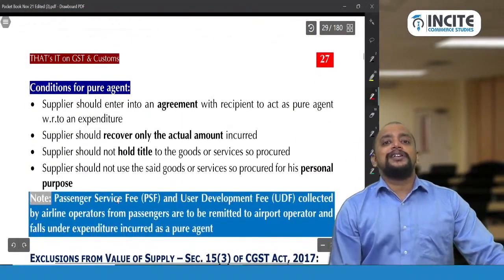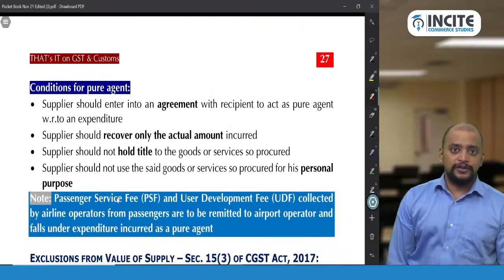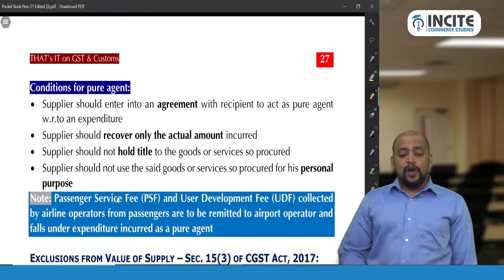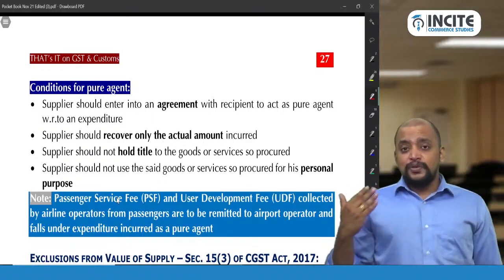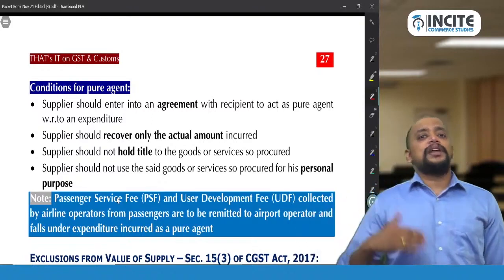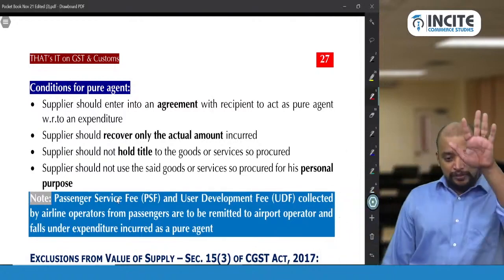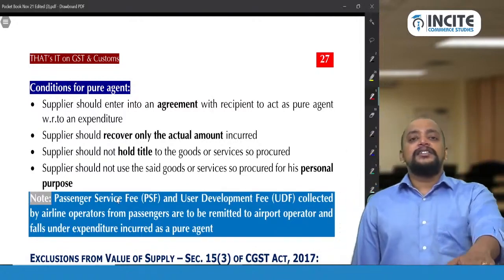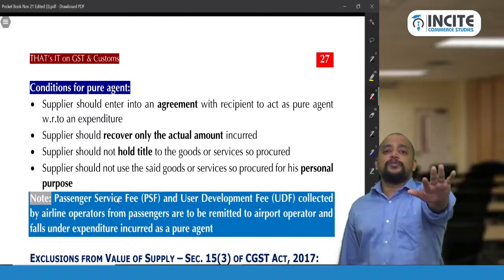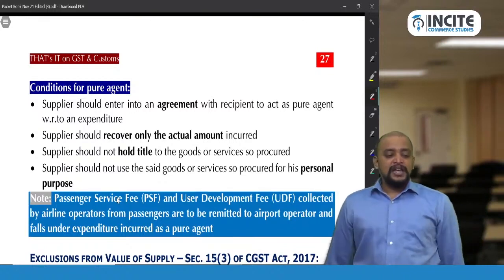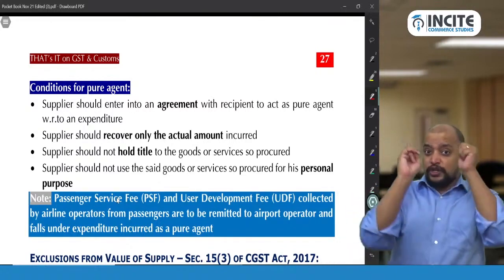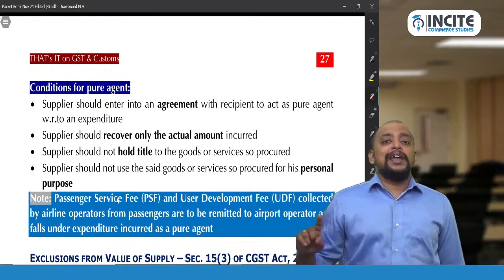To become a pure agent, there are certain conditions to be followed. Number 1, there should be a contractual agreement between the supplier and recipient where the supplier should be authorized by the recipient to act as a pure agent. So there should be a written agreement that the recipient authorizes the supplier to act as a pure agent. Number 2, the supplier should recover only the actual amount incurred, so he should not make any markup.